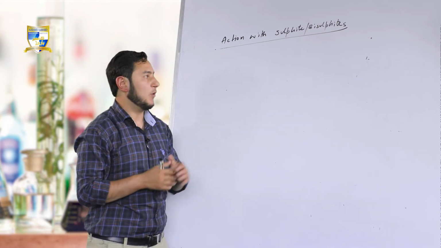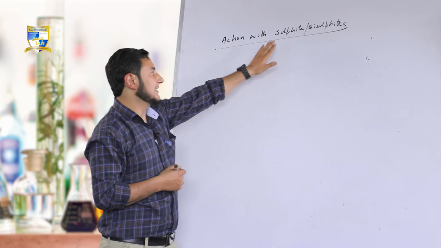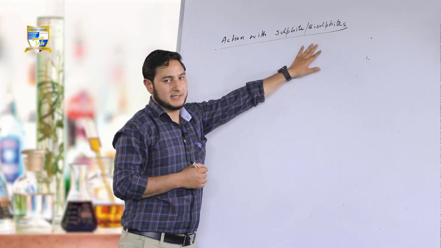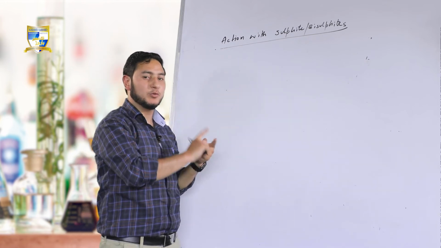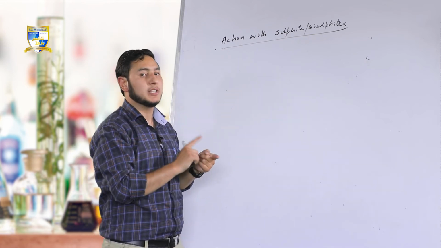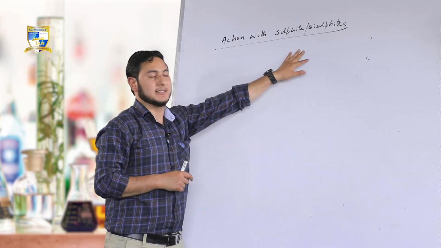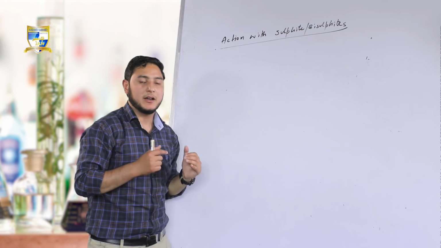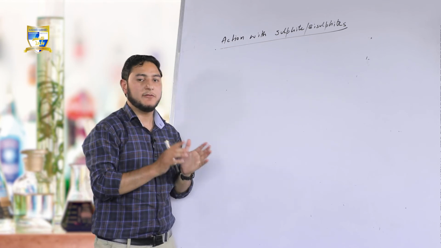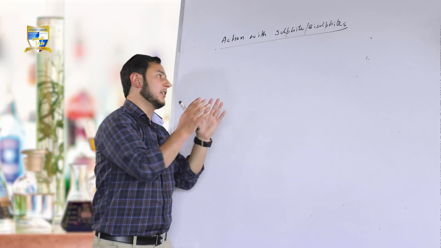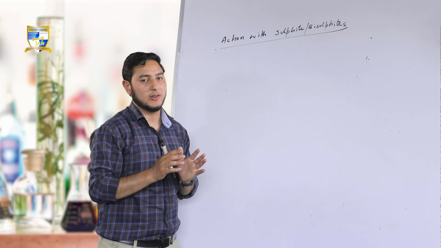I am repeating, what happens when acids react with sulfides or bisulfides? Fine. Bi means again metal part, hydrogen part and sulfide part. So what happens when acids react with sulfides or bisulfides? They form salt along with water, and there is liberation of a gas, that is sulfur dioxide gas.